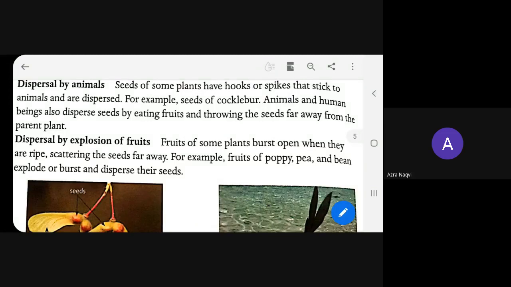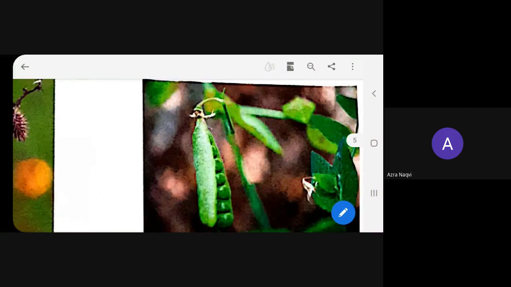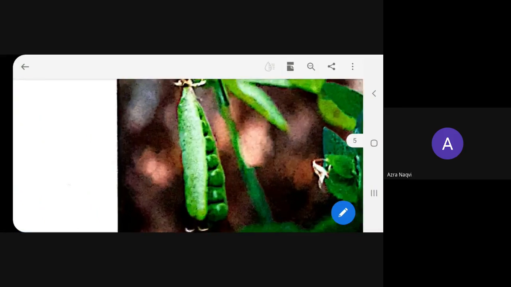Okay, very good. See, now here you can see explosion of fruit. Here a picture of pea, or we can say poppy, is given. When it gets ripe, it opens by itself. The outer cover of this particular fruit opens on its own when ripe.